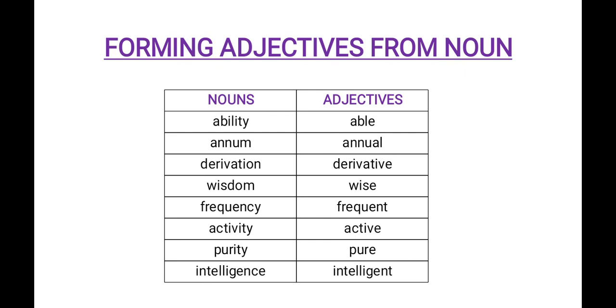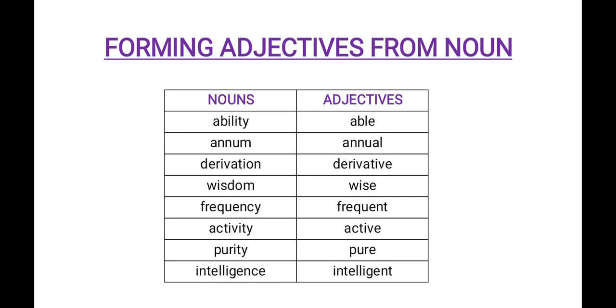Wisdom is a noun. For that, the adjective will be wise. Frequency is a noun. For frequency, we will use frequent as an adjective. Then activity is a noun. For the noun activity, we can use the adjective active.